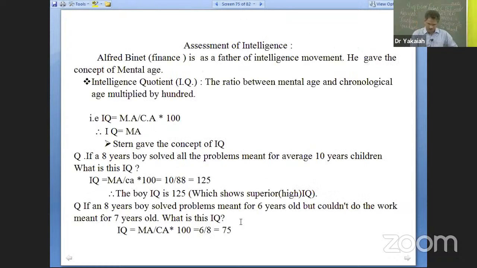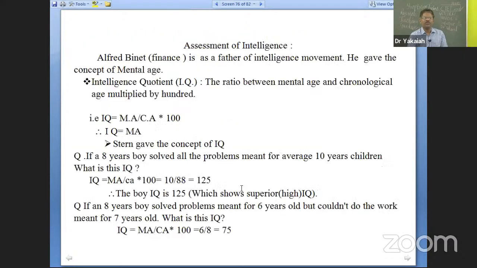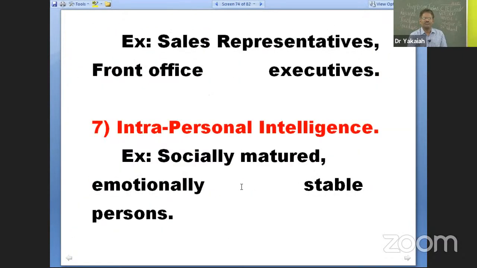Okay. So after this, the next upcoming topic is assessment of intelligence. Who is known as father of intelligence measurement movement? Yes, Alfred Binet. Binet from France is the father of intelligence measurement, who created the concept of mental age, and after that IQ, intelligence quotient, a concept has come. We have the formula, calculation, and IQ ranges. All these are also questions asked from time to time. So in tomorrow's session, we are going to continue that.